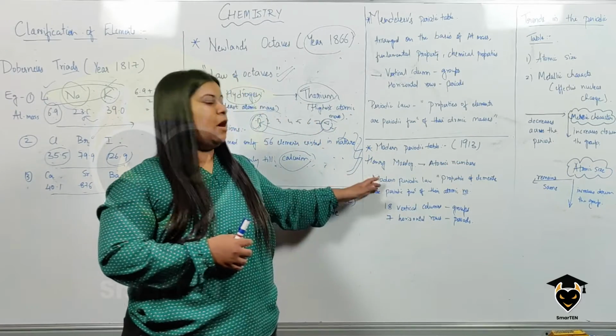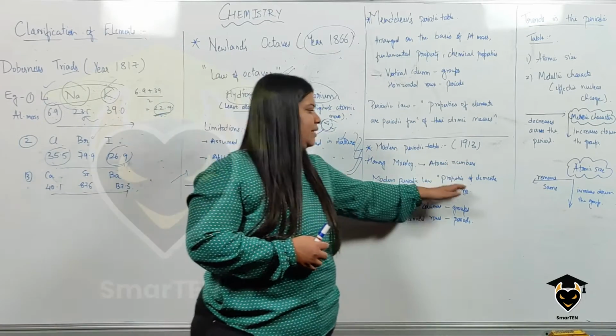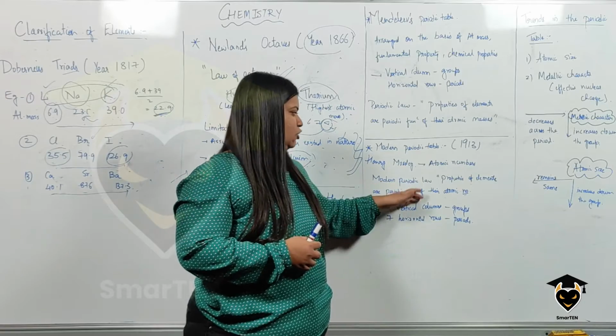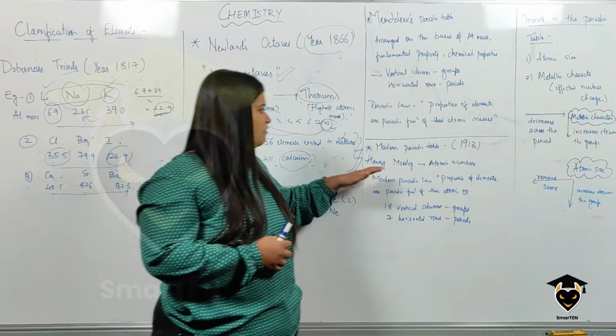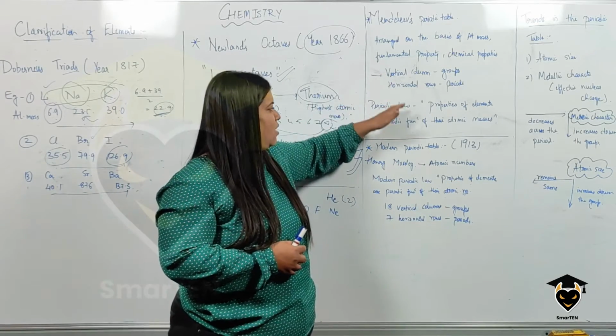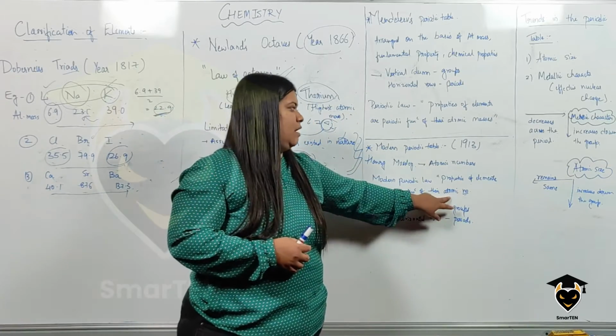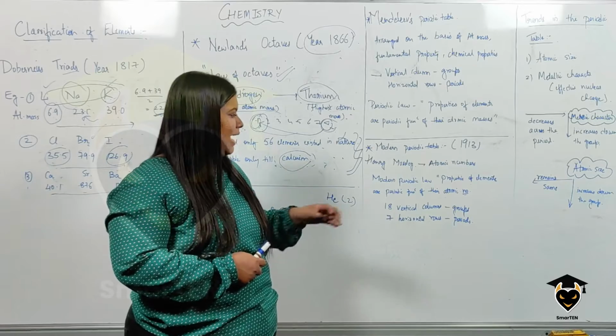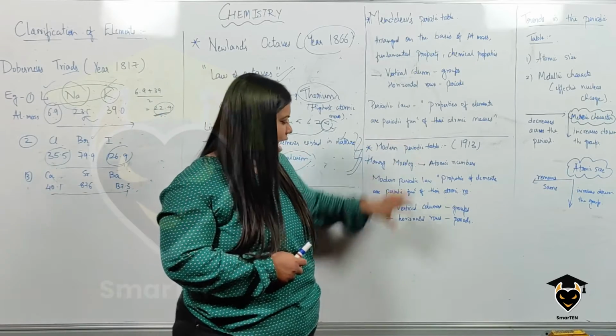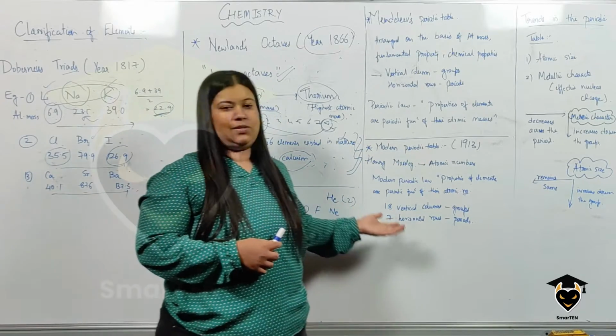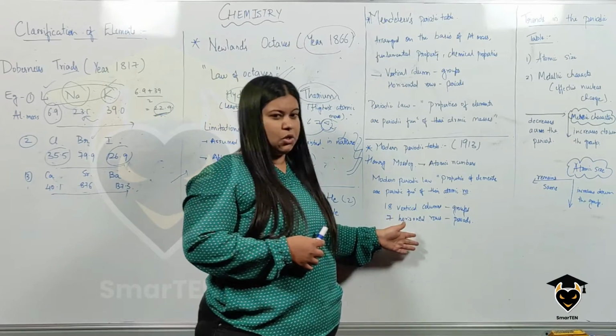The modern periodic law states that properties of elements are a periodic function of their atomic number. So the only difference between Mendeleev's periodic law and the modern periodic law is atomic number versus atomic mass. Again, the modern periodic table has vertical columns called groups and horizontal rows called periods.